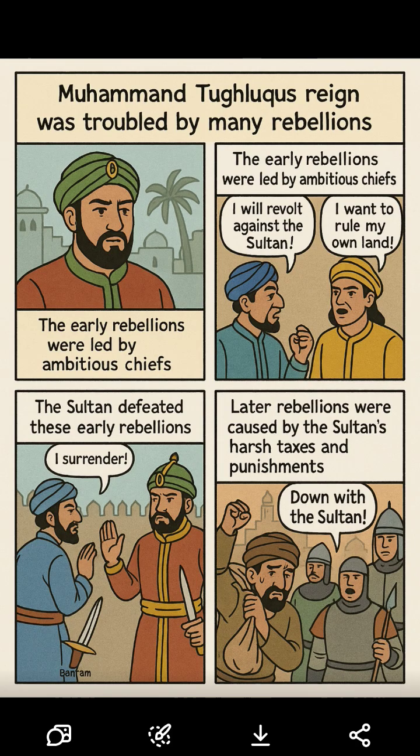Final summary, in 3 simple points. 1. Early rebellions, around 1325 to 1330, were started by powerful rulers who wanted more power, not because of bad governance. 2. Later rebellions, after 1330, happened because Muhammad's policies became cruel, people suffered, and the Sultan became very unpopular. 3. Because of this, many regions broke away and the Delhi Sultanate became weak and unstable.